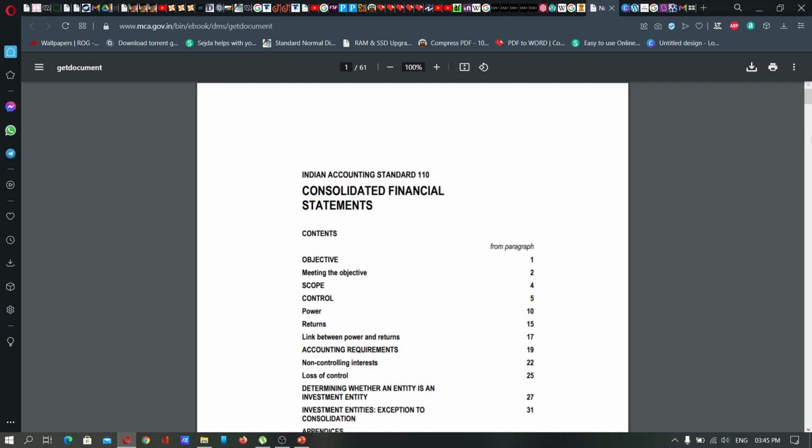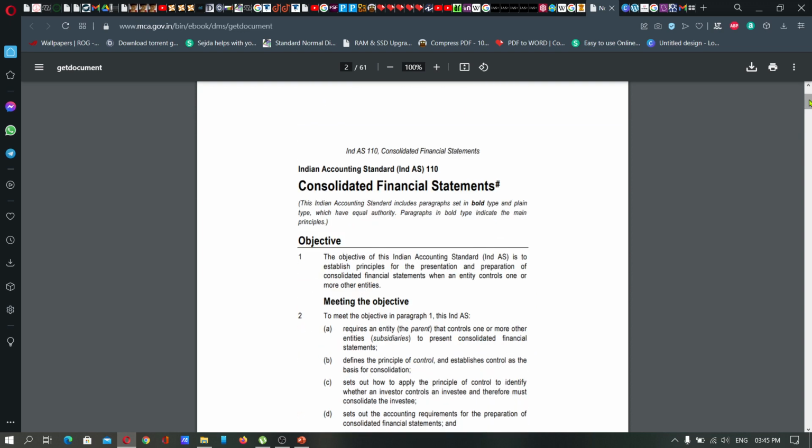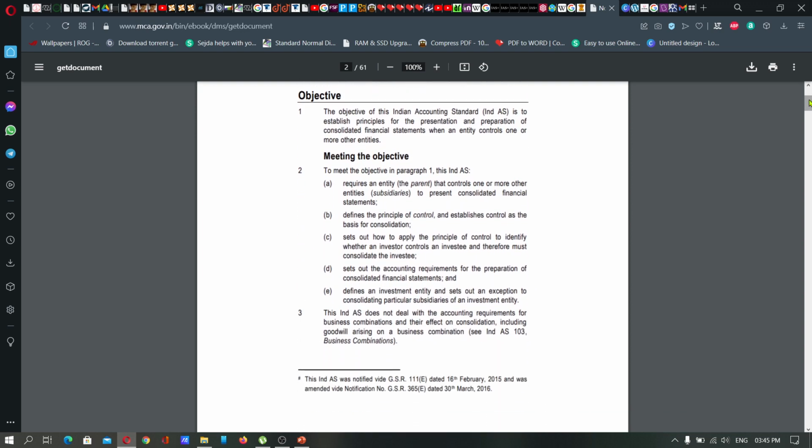Ind AS 110 deals with consolidated financial statements. Consolidated financial statement means the combination of the financial statements of two or more companies. That is, when we join together and present the financial statements of one or more companies, it is known as a consolidated financial statement. So what is the need for presenting the financial statements of two or more concerns into one single financial statement?